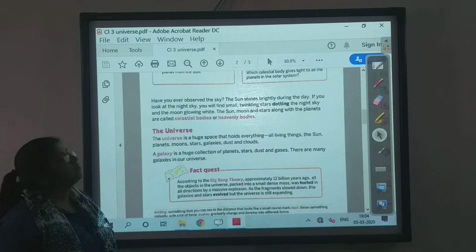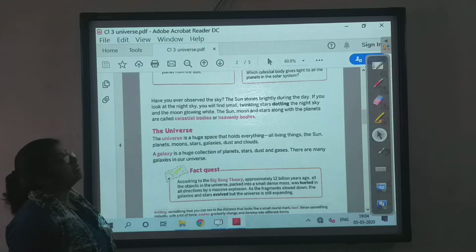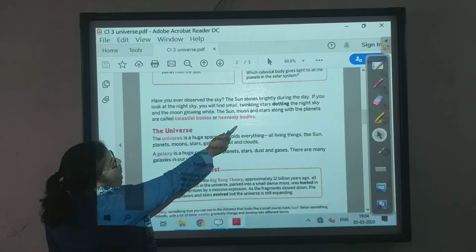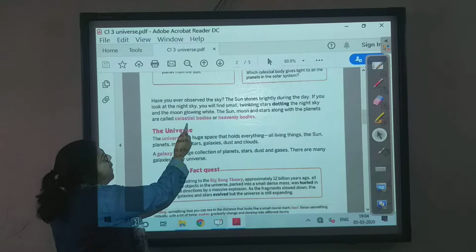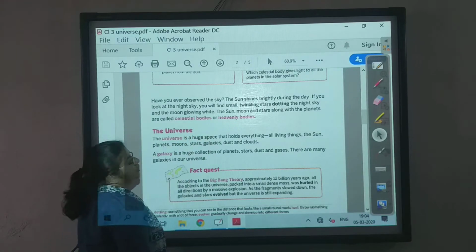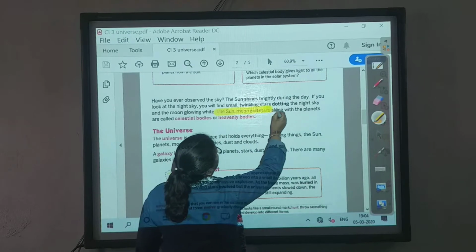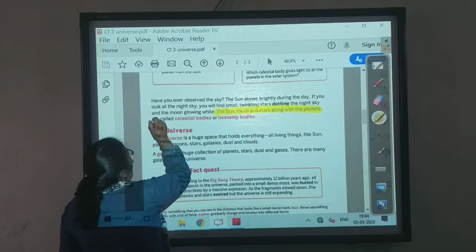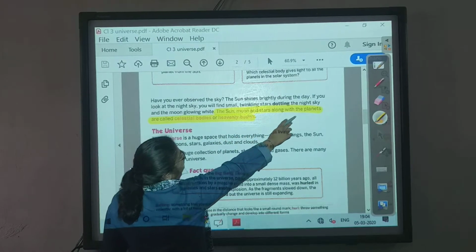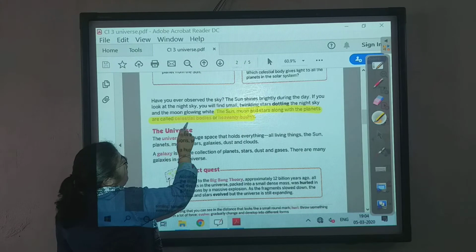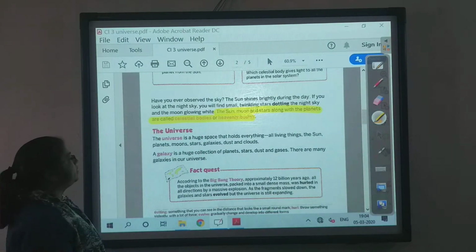Who is giving light to these stars and the glowing moon? It is the sun. The sun, the moon, and the stars along with the planets are called celestial bodies or heavenly bodies. So we will underline over here as I am underlining it. This is where you have to underline, children.